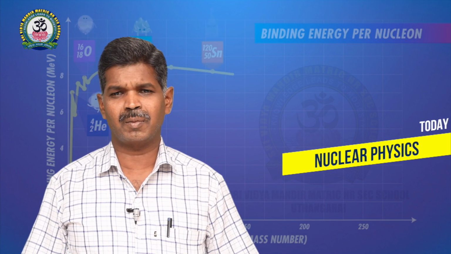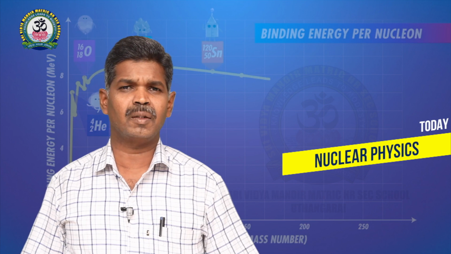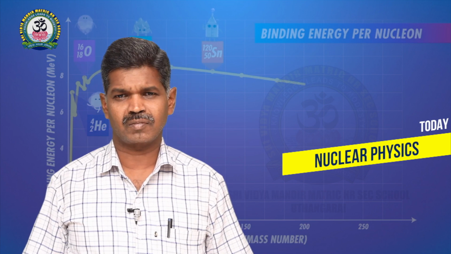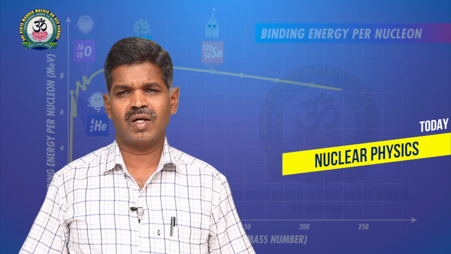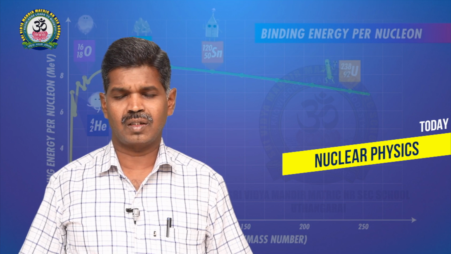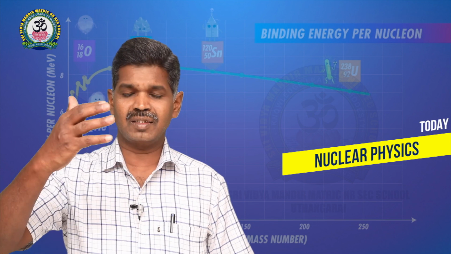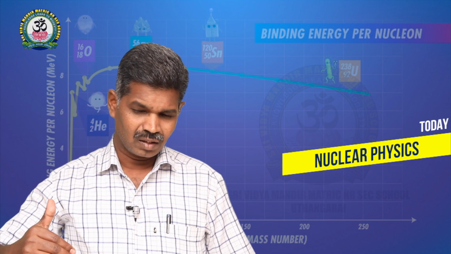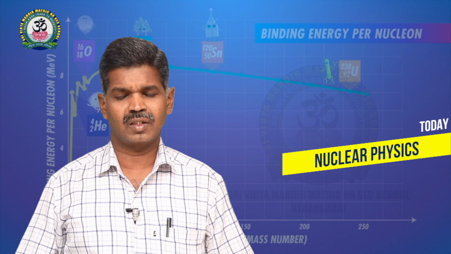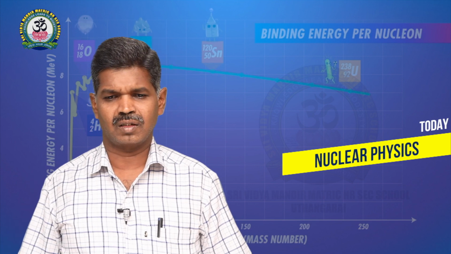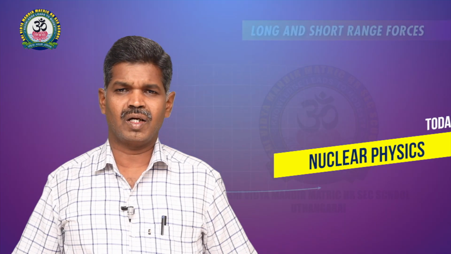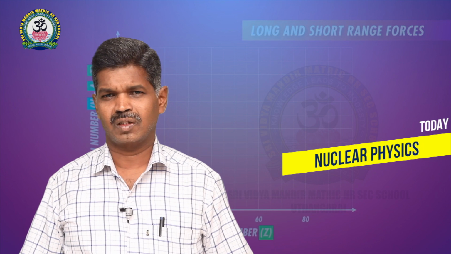Beta plus is nothing but a positron. The two are antiparticles, we can say. Then we have gamma: when a radioactive element moves from a higher energy level to a lower energy level, the energy is released in the form of gamma rays. Up to that, we have already completed.